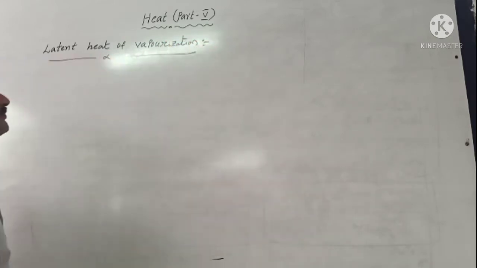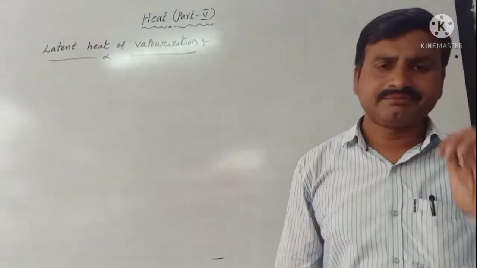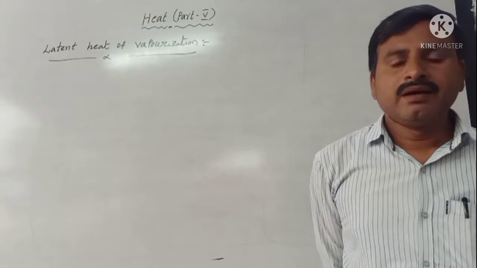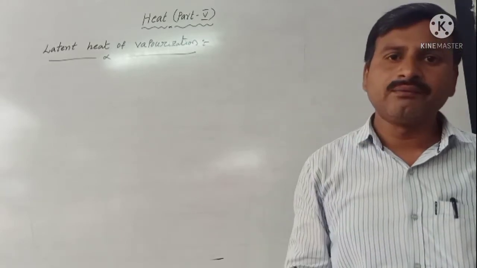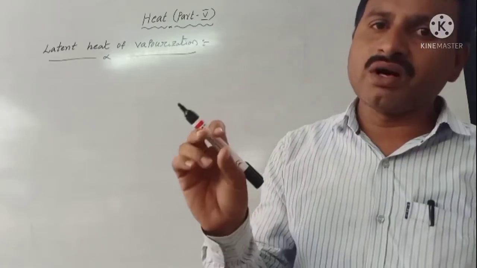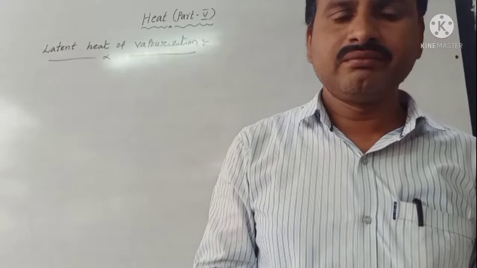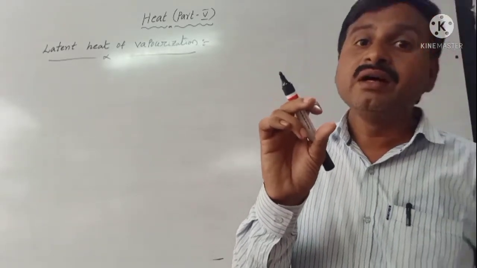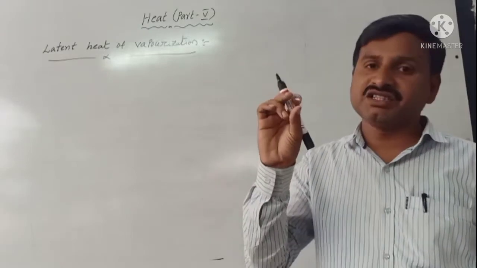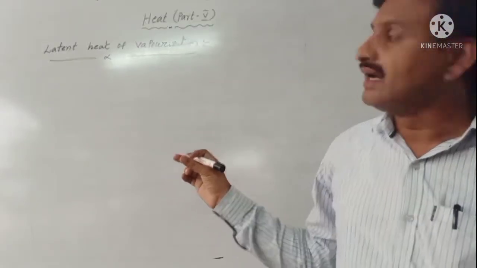What is latent heat of vaporization? Latent heat of vaporization means the amount of heat energy required to convert 1 gram of liquid completely into gas.